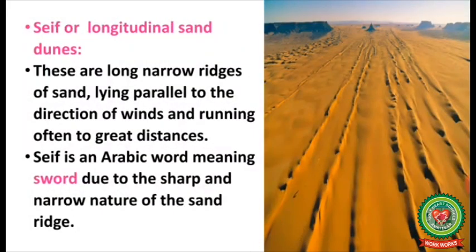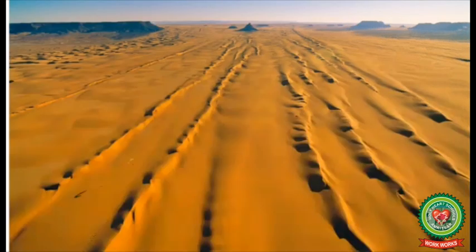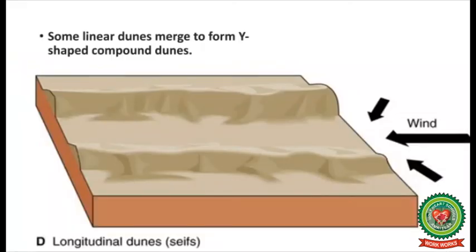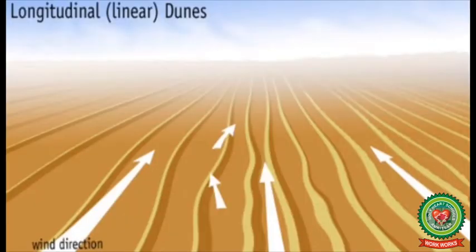Seif or longitudinal sand dunes. These are long, narrow ridges of sand lying parallel to the direction of winds and running often to great distances. Seif is an Arabic word meaning sword due to the shape and narrow nature of the sand ridge. The dominant winds blow straight along the corridor between the lines of these sand dunes, so they are swept clear of sand, as you can see in the given picture.